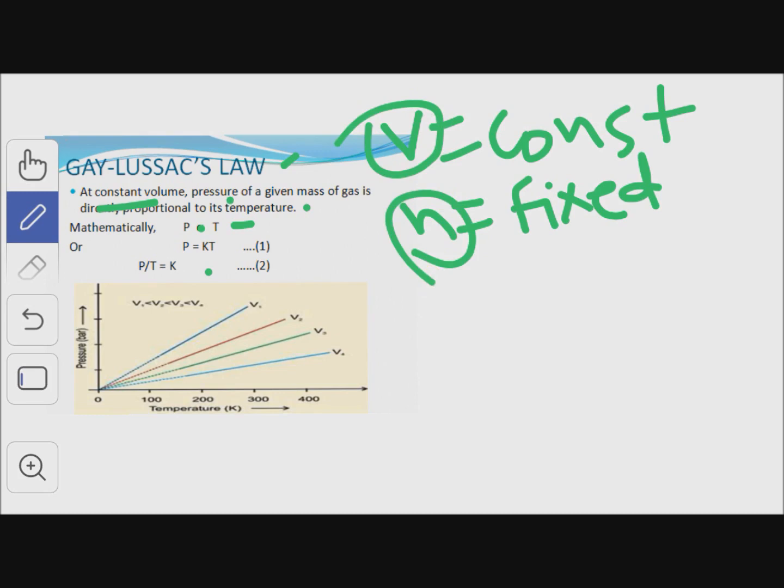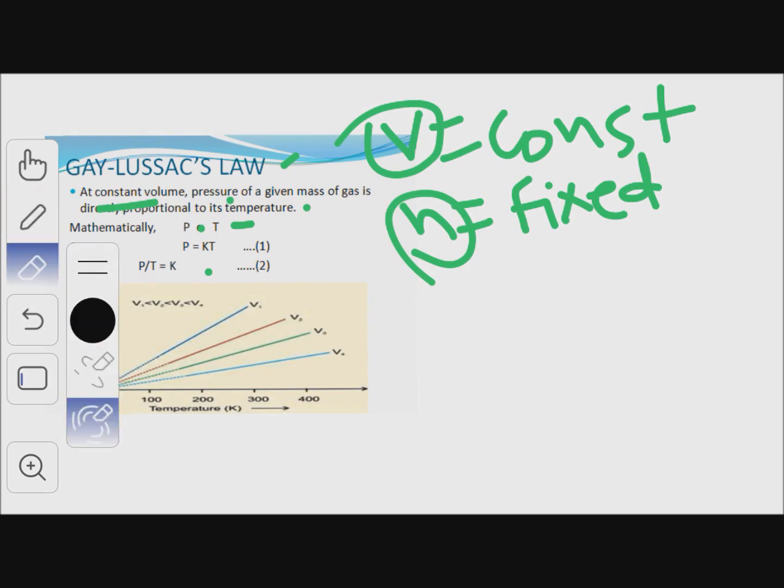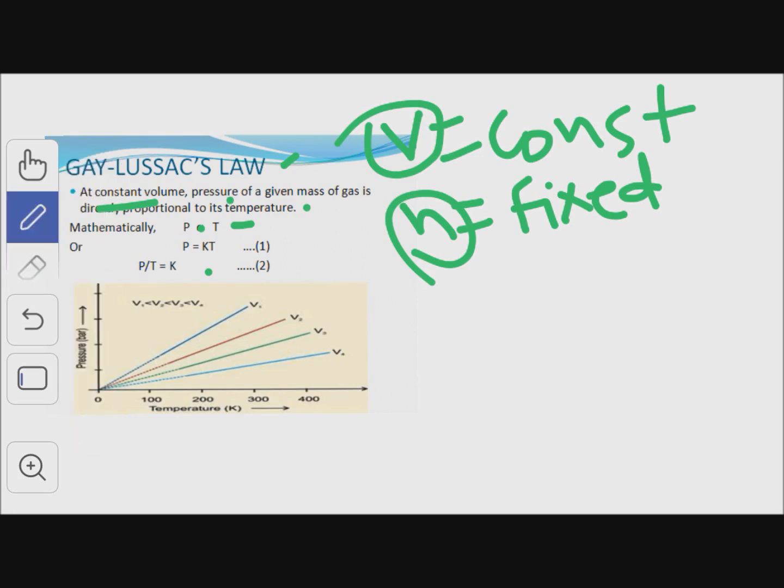Or by rearranging, we get P by T is equal to K. It means when we increase the temperature, the pressure of the gas also increases at constant volume. Means number of moles are fixed. If we take 5 moles, then they remain 5 moles.